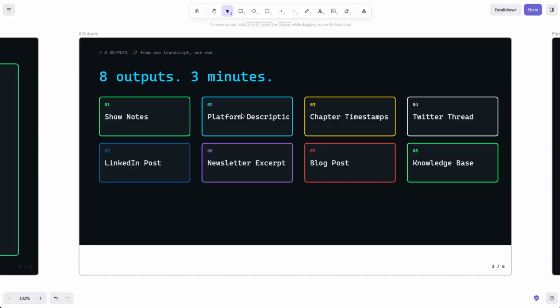And this could also work with other transcription tools if you want to use something like Whisper, Otter, Rev, or anything else that gives you plain text. Descript's just the one that I'm using, but anything that gives you a transcript you could use with this.